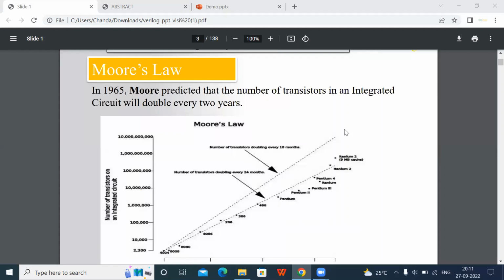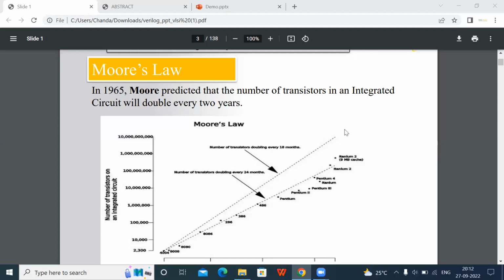Do you remember Moore's law? A little bit, not that much. Okay. Moore is a co-founder of the Intel company. He introduced the integrated circuits. Presently we are using integrated circuits, right? An integrated circuit is nothing but transistors, a number of transistors integrated in a single chip. Based on small scale, medium scale, large scale integration, we are getting advanced chips.